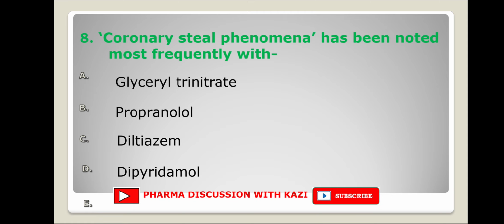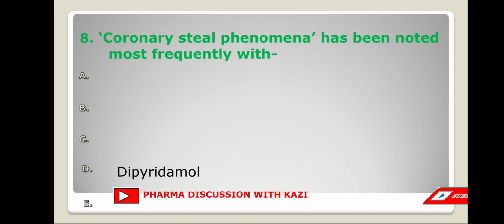Next question. Coronary steal phenomenon has been noted most frequently with glyceryl trinitrate, propranolol, diltiazem, dipyridamole. The correct answer is dipyridamole.